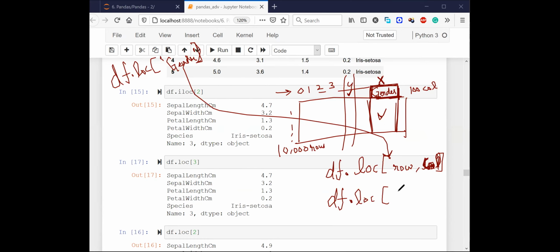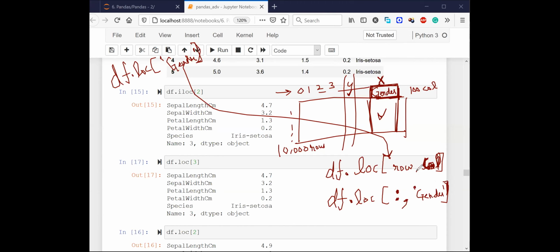Yes, Avnish, correct. I can simply put a colon here to represent that I need starting till ending, I need everything. So I can simply put a colon here. And what column do I need? I just need a gender column, right? I need a gender column.